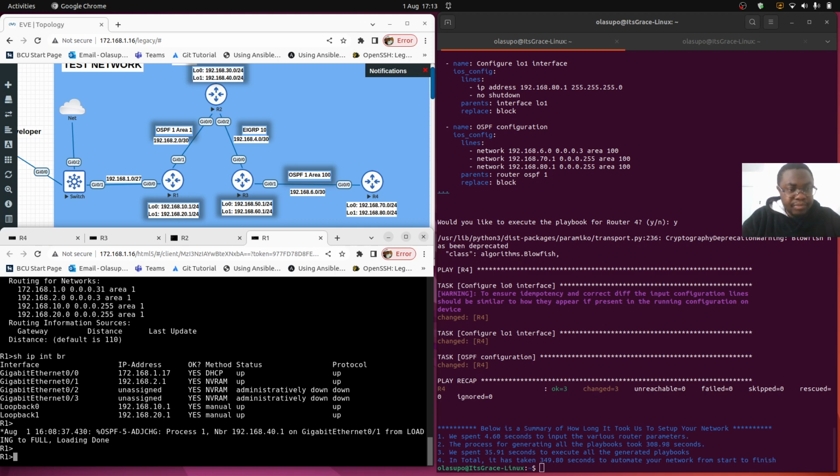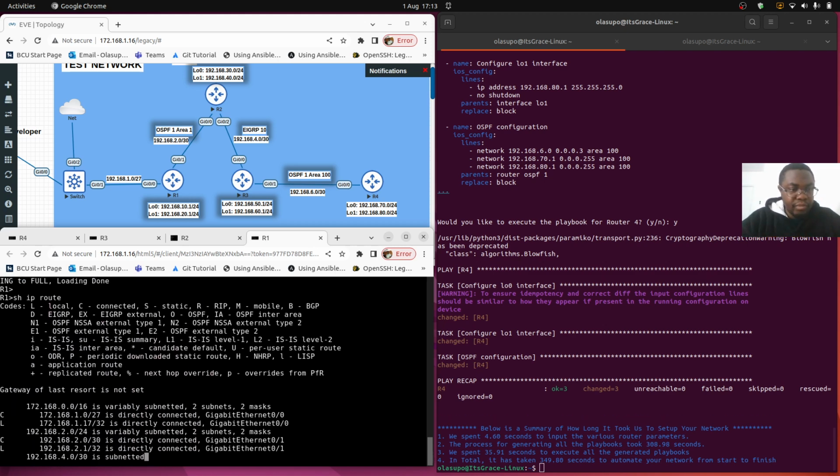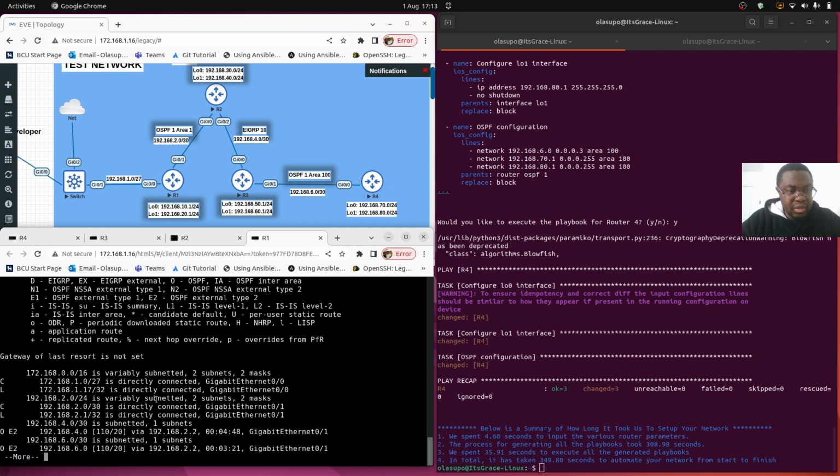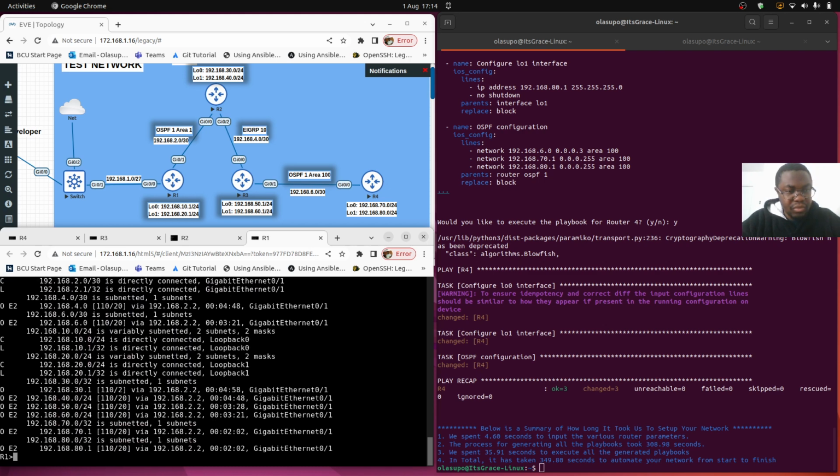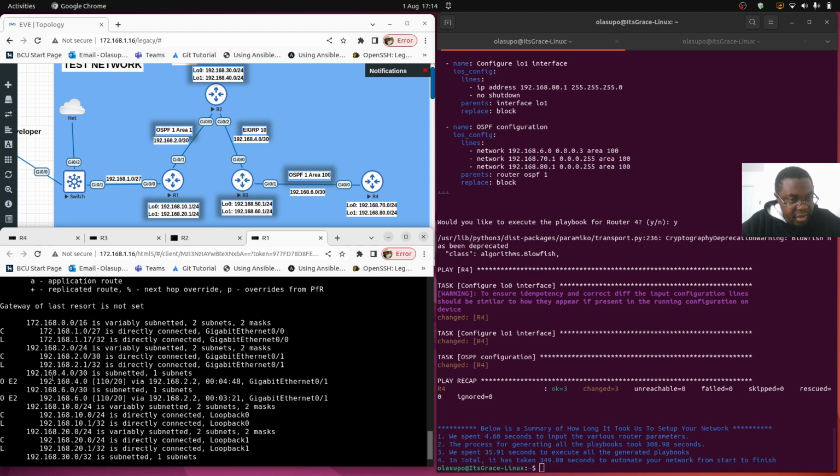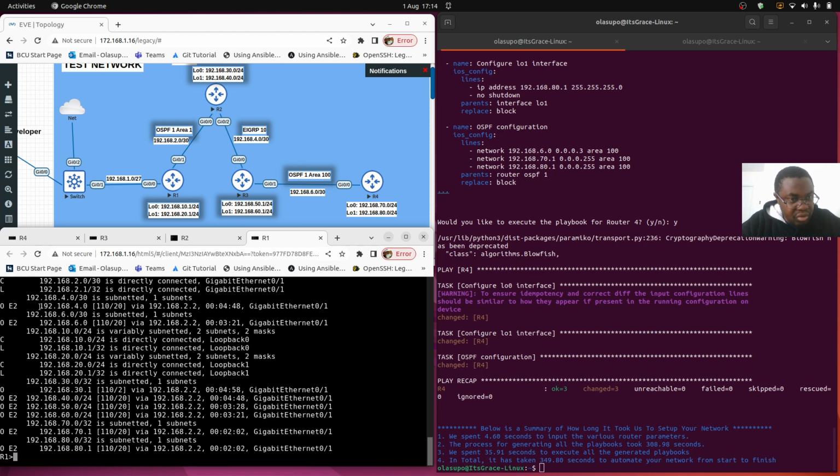On R1, we have show IP route, and from that we can see that all the networks attached to R2, R3, and R4 should be found on the routing table for R1. That's the expectation. So let's just quickly run through the topology.